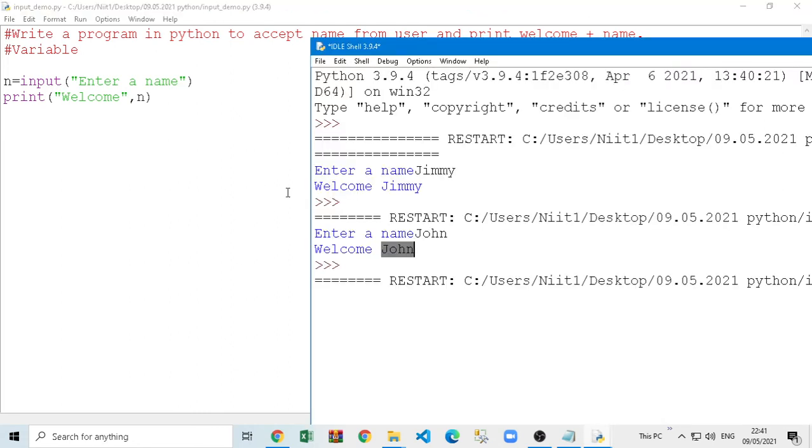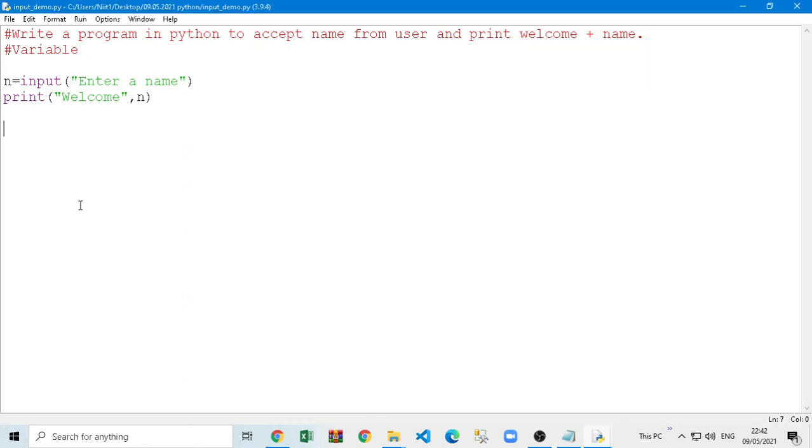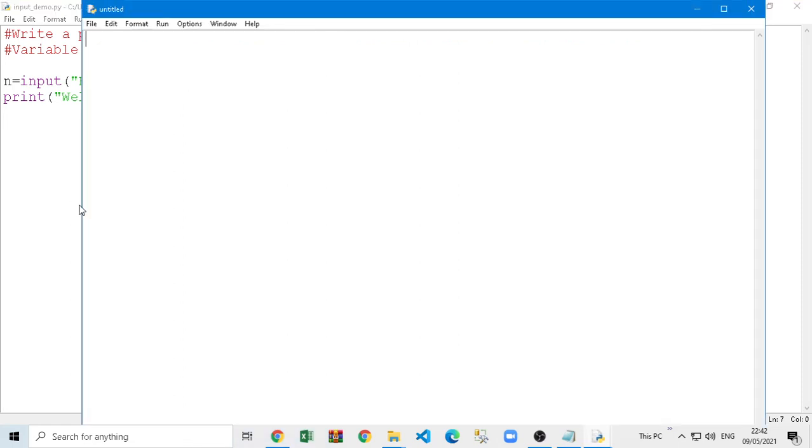If I again hit F5 and put the name, let's say Noah, and enter, whatever I enter goes in n and then gives me welcome plus that name back. So this is how we can take input and process and do anything with it. This is a two-way program, or you can say an interactive program, because it's not just giving a message.